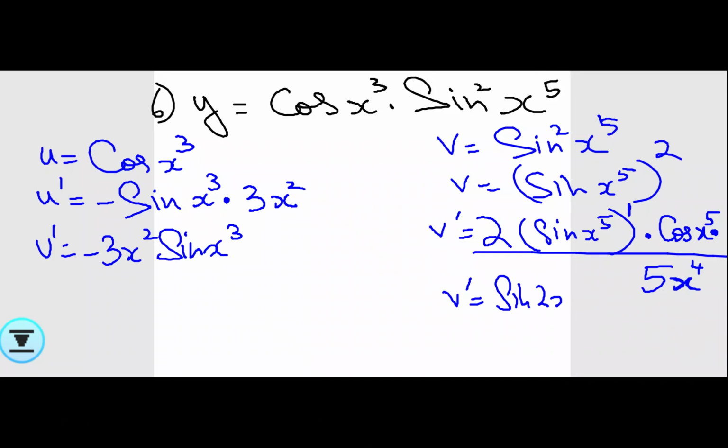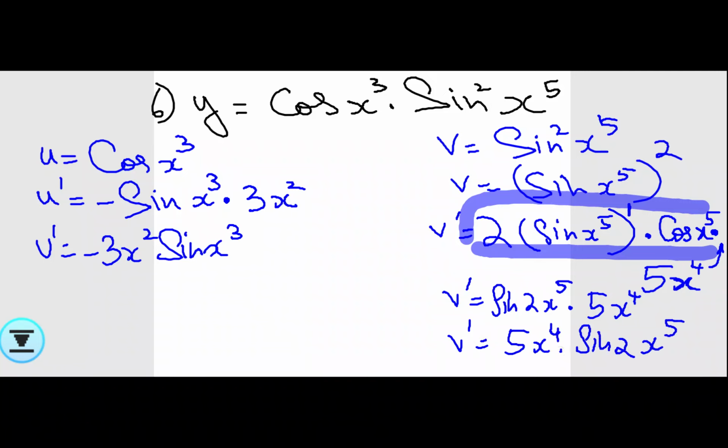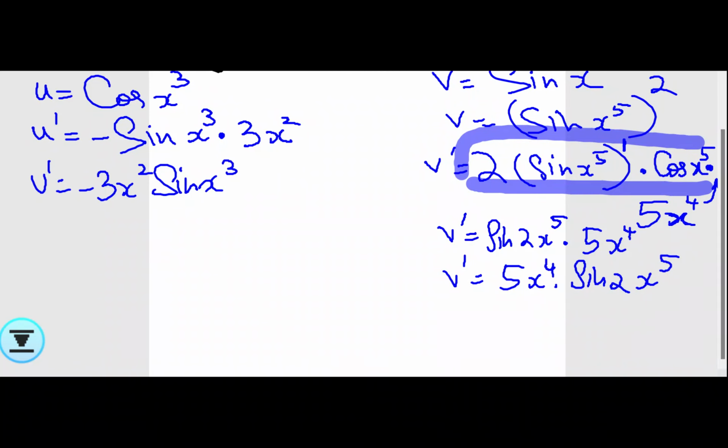I didn't have place, okay, I'll think of that as division then. This is one formula, okay? So it will be sine 2x power 5 into 5x power 4. I didn't have place, so I wrote it down. v dash equal to 5x power 4 into sine 2x power 5.